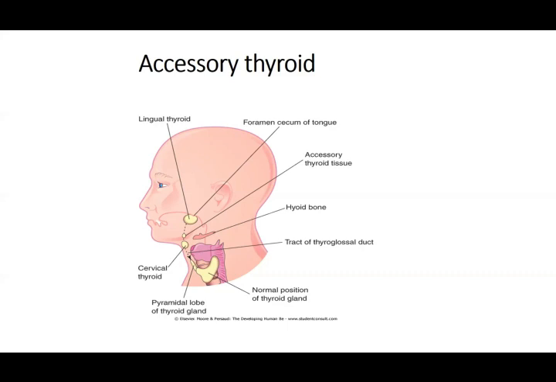So before removing any thyroid swelling, you have to confirm that this is not the only thyroid that the patient has. He has the normal thyroid somewhere else, and this is just an accessory or an ectopic swelling. Because if you remove this, considering that this is just an accessory thyroid and he or she has a normal thyroid working in its normal position, you may be wrong. And that means you are making the person go into a condition we call myxedema or hypothyroidism. So that is very important. You have to be careful.